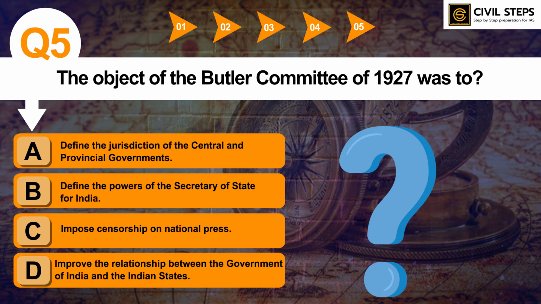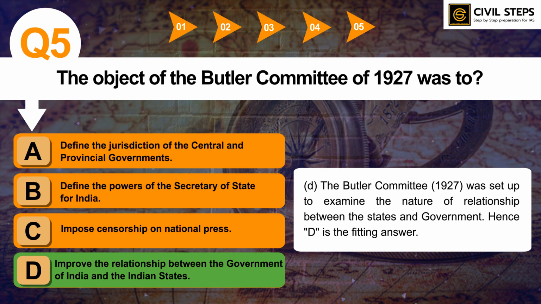So the answer of this question is option D. The Butler Committee 1927 was set up to examine the nature of the relationship between the states and the government. Hence, option D is the fitting answer. So UPSC asked question on Butler Committee in one of the previous years.